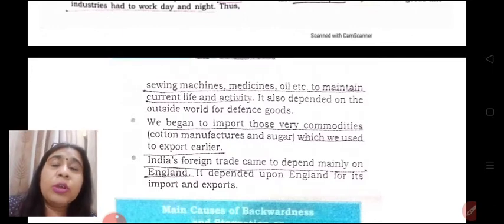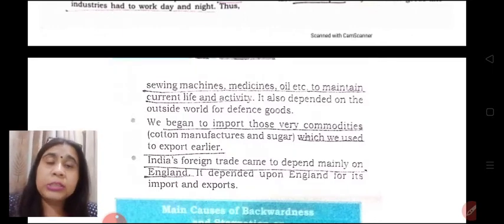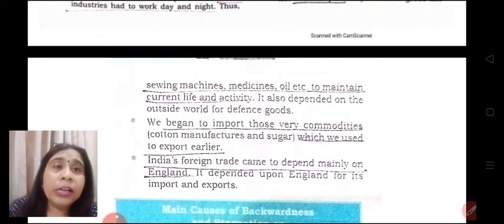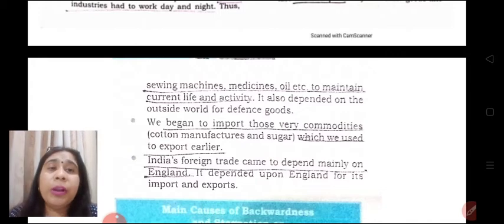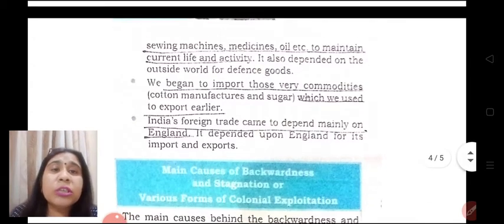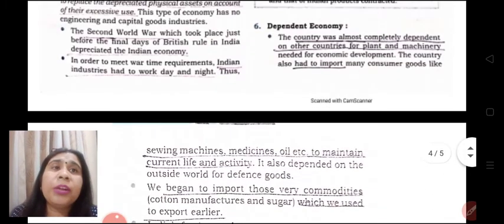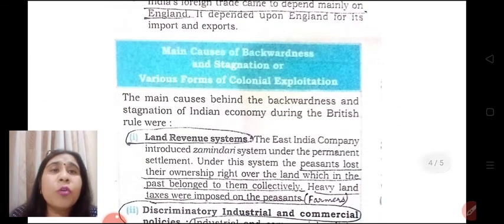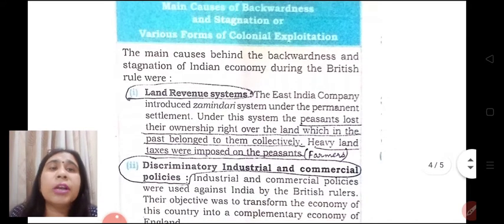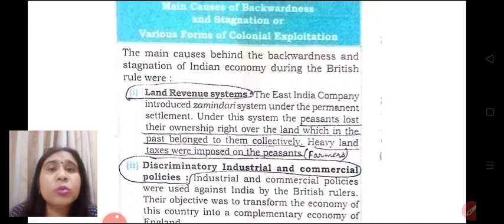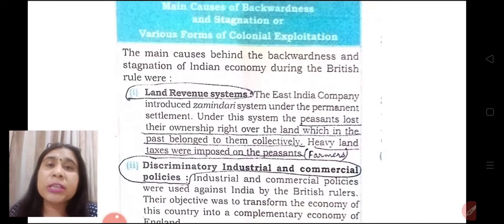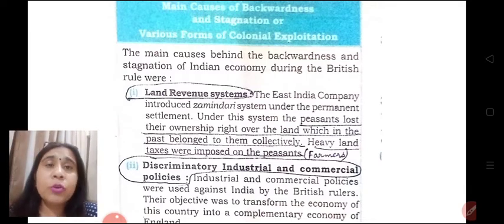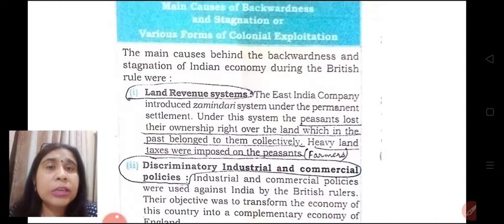We began to import those very commodities in our nation which we used to export earlier. India's trade came to depend mainly on England. So this way our economy depleted, it became dependent on foreign countries. Moreover, land revenue system, that is zamindari system, was introduced. Farmers were the sufferers. Maximum population was dependent upon agricultural activity which was suffering to a greater extent.